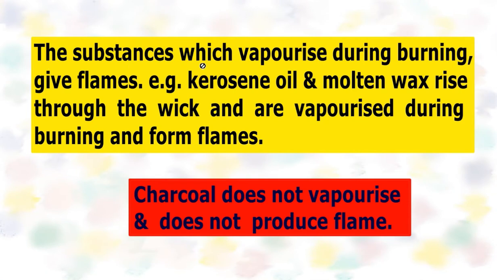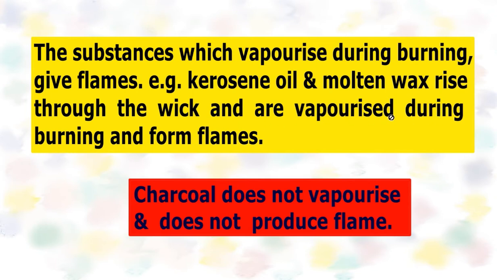The substances which vaporize during burning give flames. Only those substances which produce vapors during burning give us flames. For example, kerosene oil and molten wax. In the case of the candle, candles are made of wax, and through the wick, this wax, after getting molten, rises above and then gets vaporized during burning.